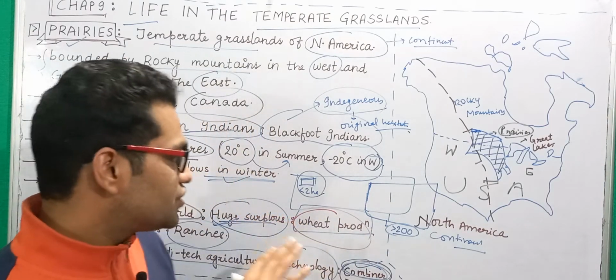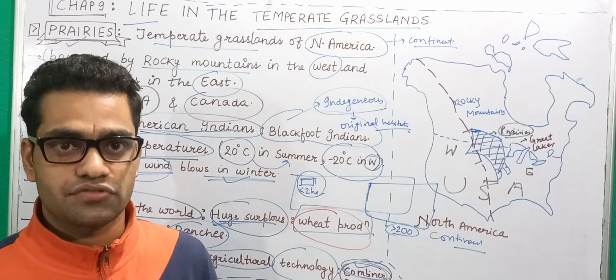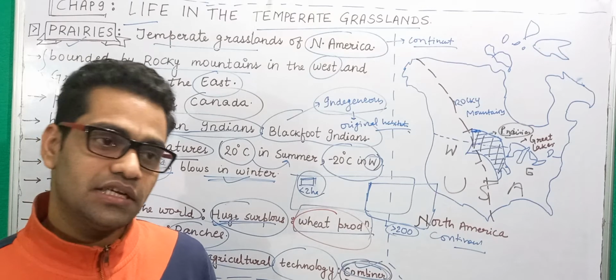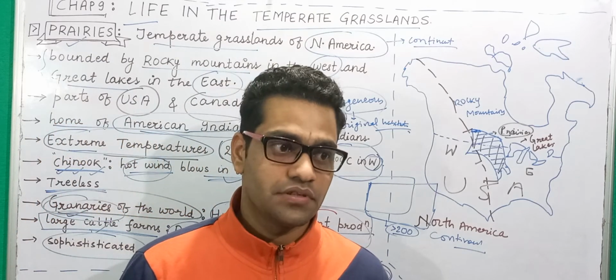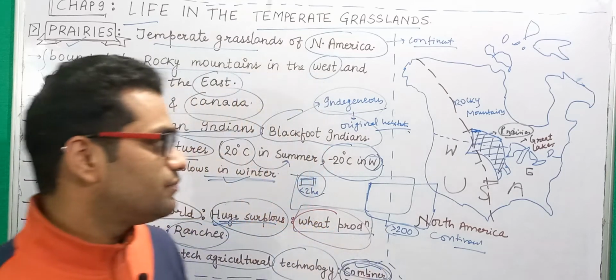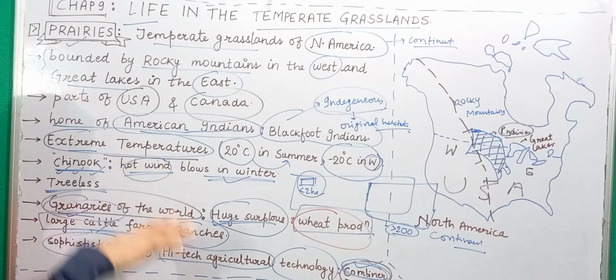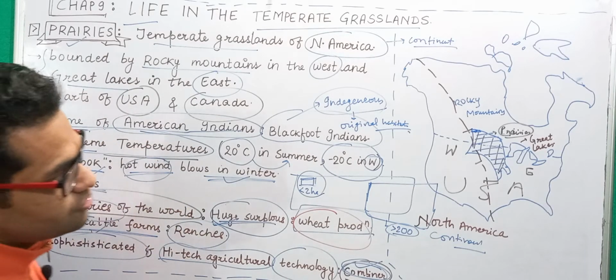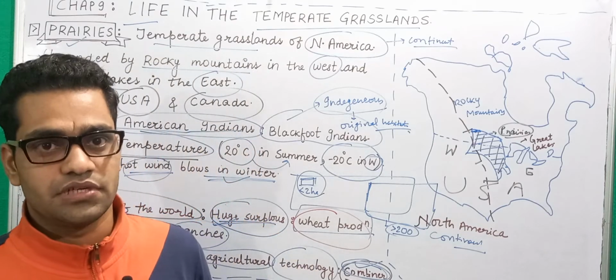In addition to wheat, we also have maize production in large quantity here. And in addition to that, we have potatoes, alfalfa crops, soybean. These are some crops that are grown, but majorly this is a wheat producing area. So these are the basic information that you must have with regard to the prairies of North America.